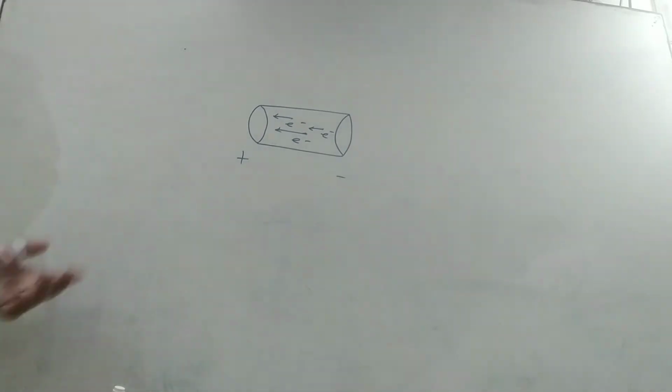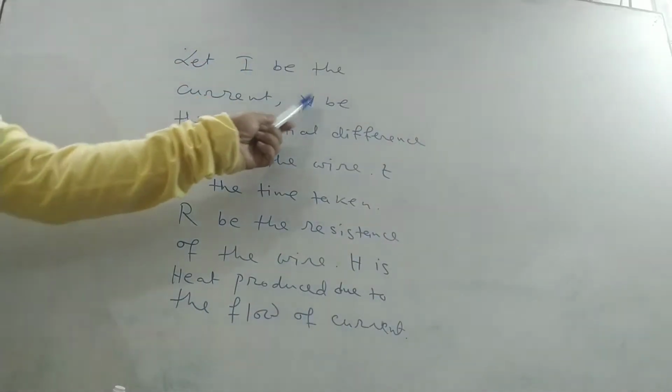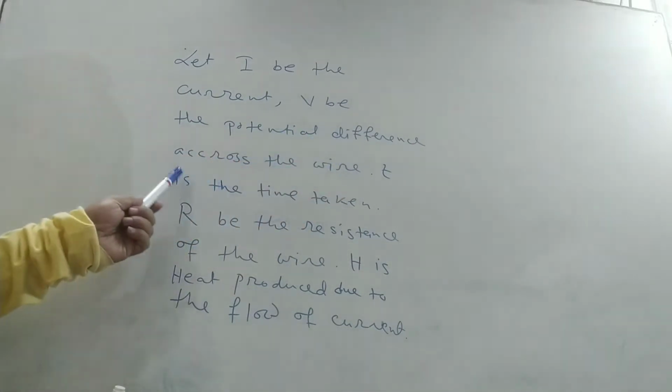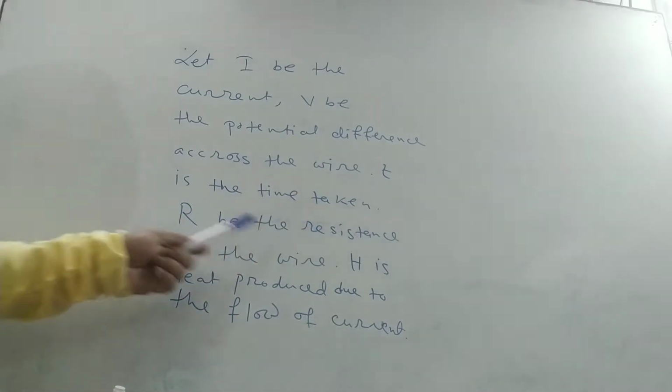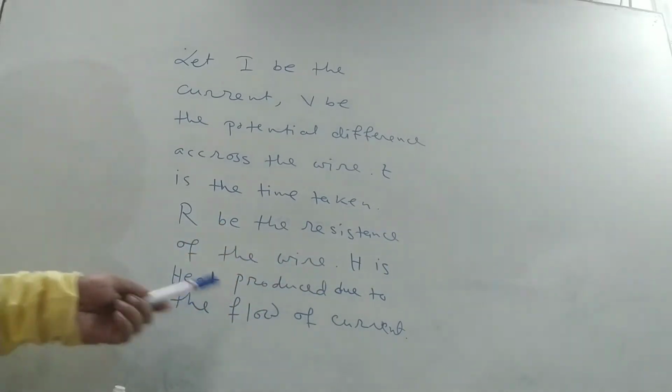Then Joule gave some laws about the heating effect of current, which are known as Joule's laws of heating effect. Let's see these laws. Let I be the current, V be the potential difference across the wire, T the time taken, capital R the resistance of the wire, and H the heat produced due to the flow of current.